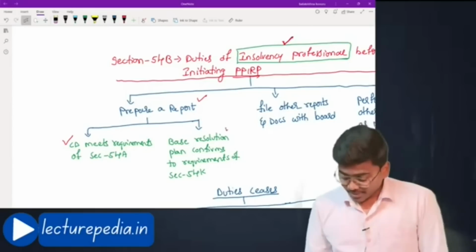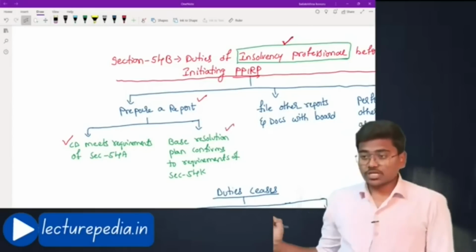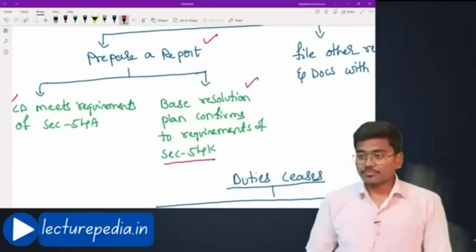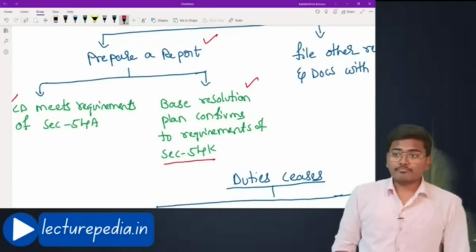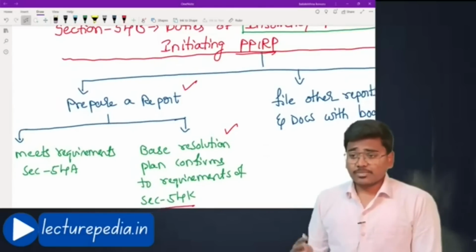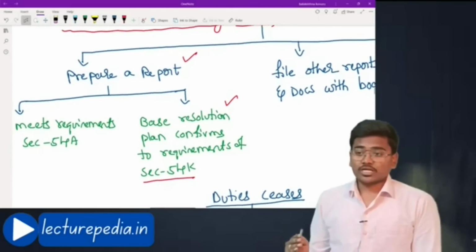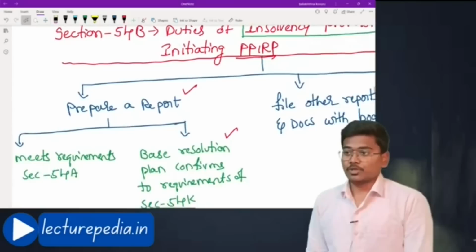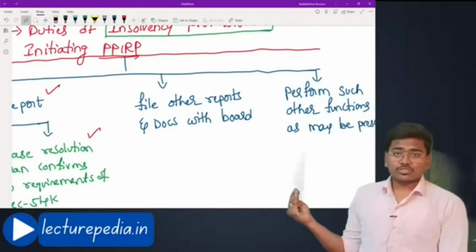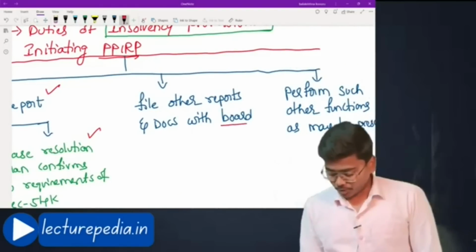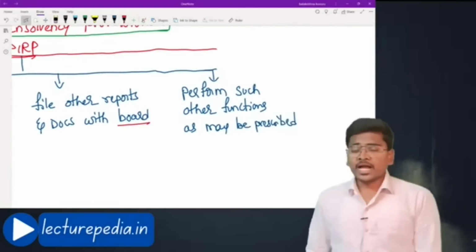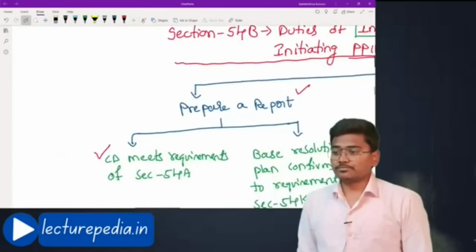And base resolution plan conforms to requirements of section 54K. Basically, section 54K provides the requirements of resolution plan. The insolvency professional has to see that the base resolution plan submitted by the corporate debtor is as per section 54K. Okay, that would be his duty. After that, file other reports and documents with the board. Board means IBBI. Perform such other functions as may be prescribed. These are the duties.